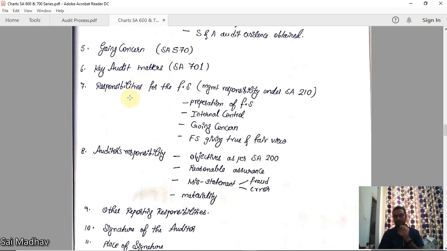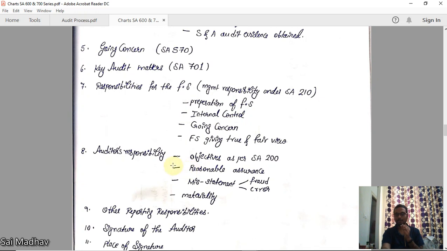Responsibilities for the financial statements, that is management responsibility. What is the management responsibility as per SA 210? Preparation of financial statements. Okay, internal control, going concern assumption, financial statements giving true and fair view. These are all the responsibilities of management we have discussed as per SA 210. You have to mention this here.